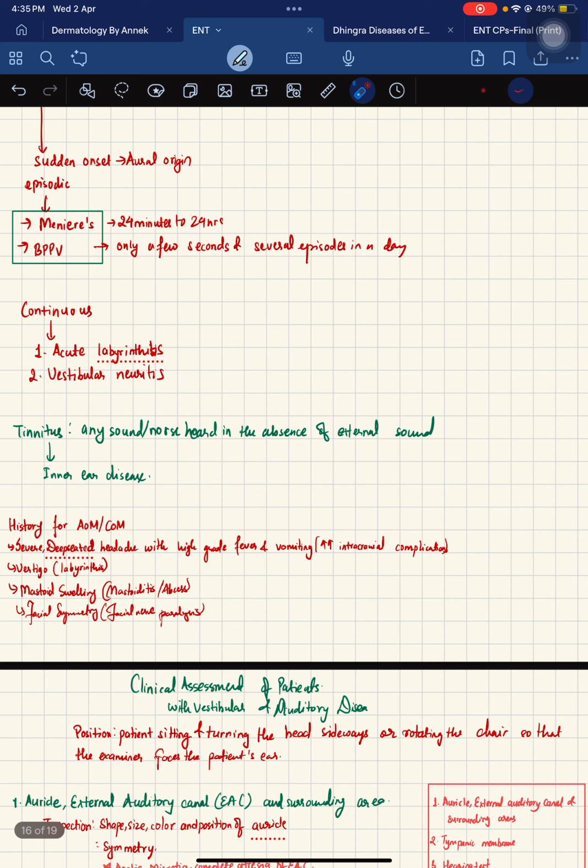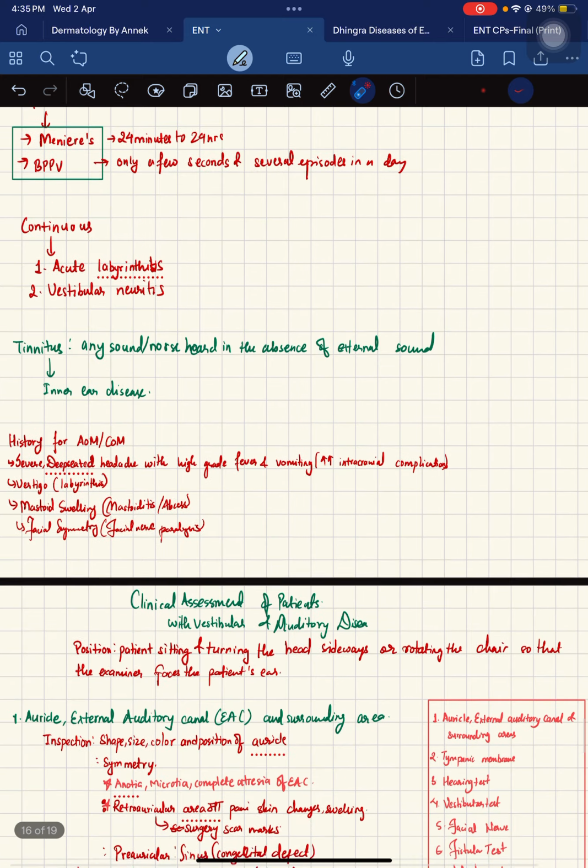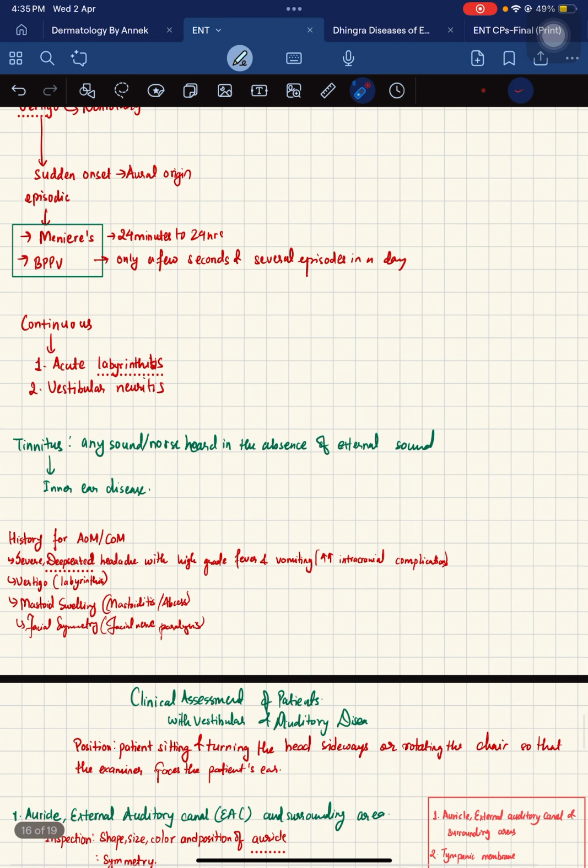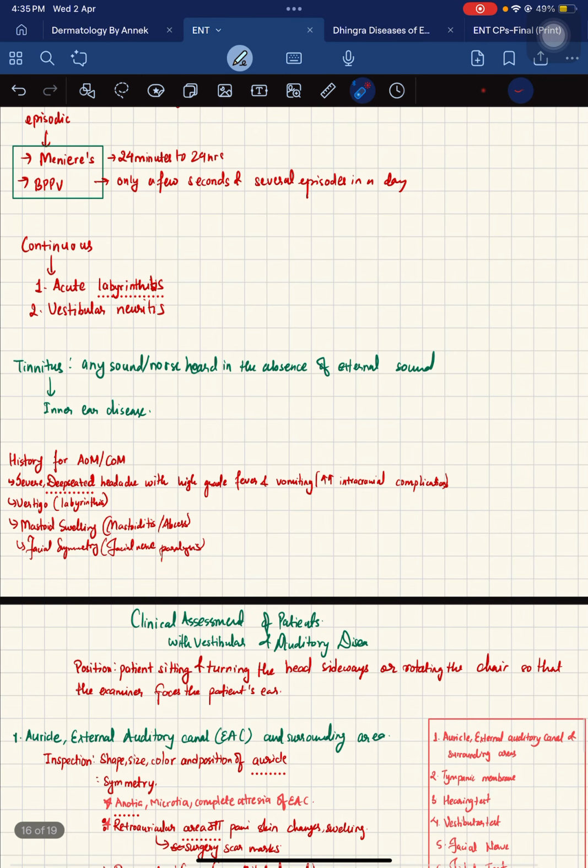When we talk about the continuous kind of vertigo, it can be associated with acute labyrinthitis or vestibular neuritis as well. And in both of them, it would last for several days. So let's talk about tinnitus now. If there is any kind of sound that is continuously heard in the absence of external sound, then it is known as tinnitus, and it is especially associated with inner ear disease.